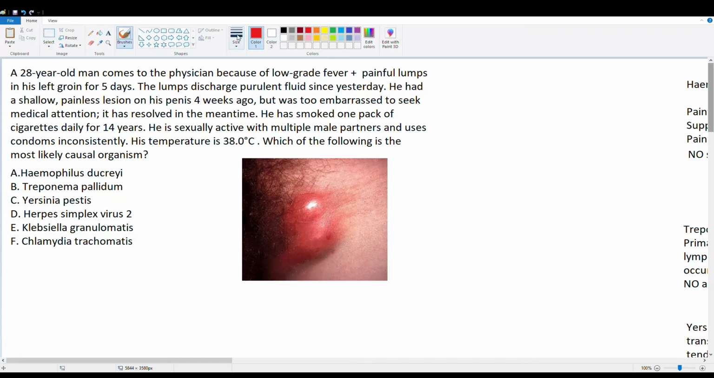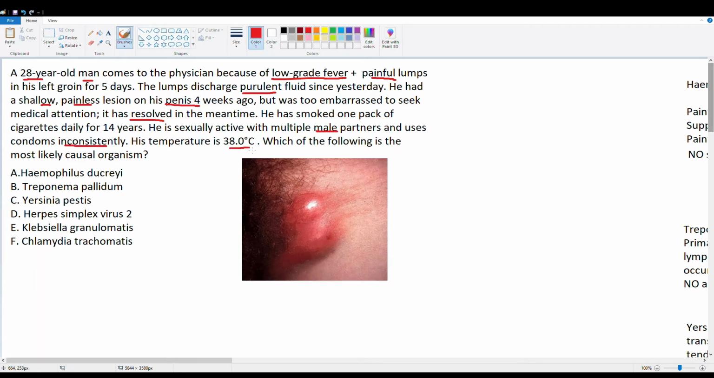Okay, so this is a genitourinary case, and let's see what's going on. We have a 28-year-old man who comes to the physician because of a low-grade fever and also painful lumps on his left groin for the past 5 days. The lumps have discharged purulent fluid since yesterday. He had a shallow, painless lesion on the penis 4 weeks ago, but was too embarrassed to seek medical attention, and it has resolved in the meantime. He has smoked 1 pack of cigarettes for 14 years, is sexually active with multiple male partners, and uses condoms inconsistently.